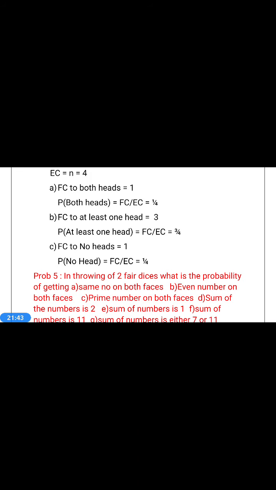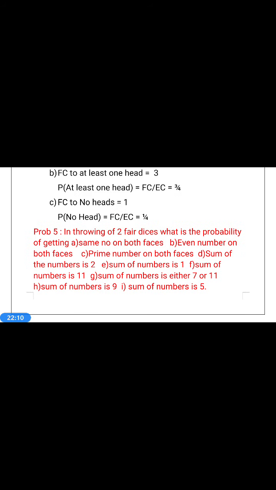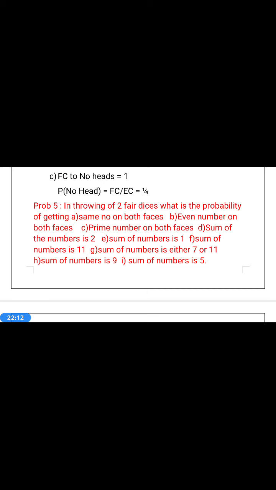Next, the third one is favorable case to no head. That means there is no H in the event. The first 3 have H's. The last one has no H, only T's. So therefore, favorable case to no head is 1. Therefore, probability of no head is equal to FC by EC, that is 1 by 4. This is the 2 coin tossing experiment. Now we go to the 2 dice throwing problem.